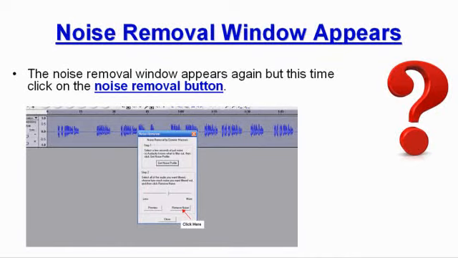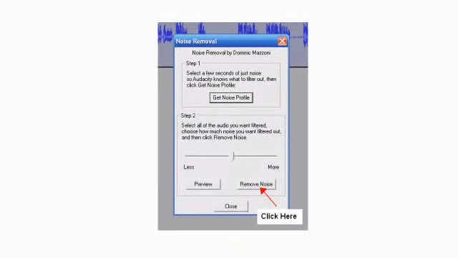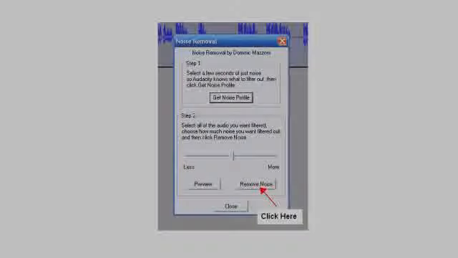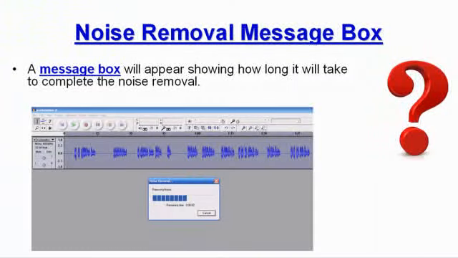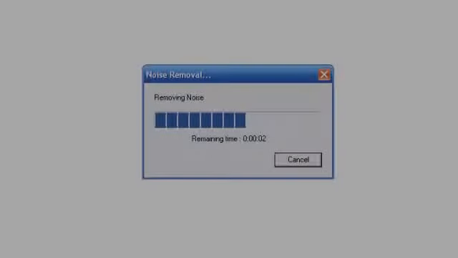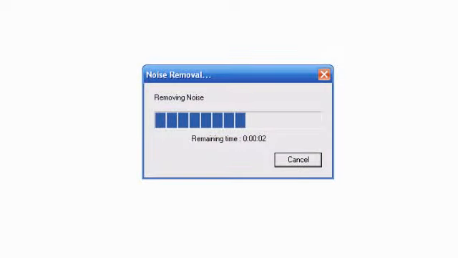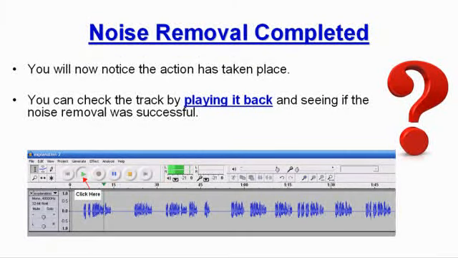The Noise Removal window appears again, but this time click on the Noise Removal button. A message box will appear showing how long it will take to complete the noise removal. You will now notice the action has taken place. You can check the track by playing it back and seeing if the noise removal was actually successful.